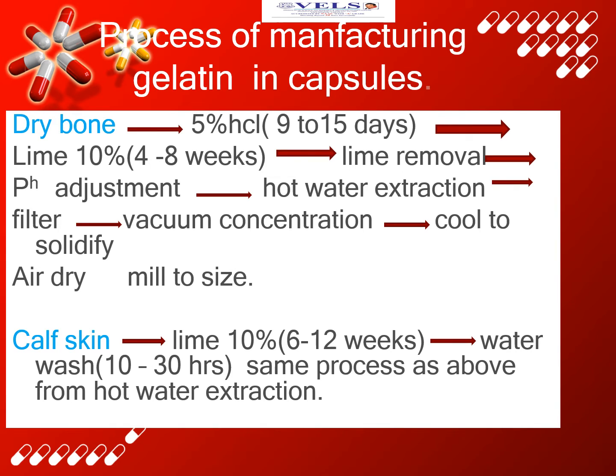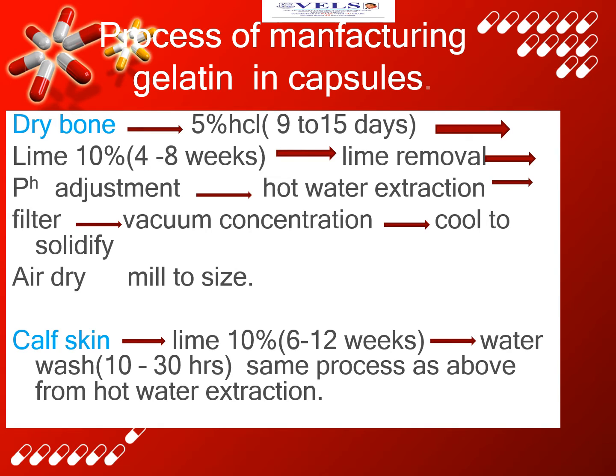Process of manufacturing of gelatin for capsules. The dry bone is taken and treated with 5% concentrated HCl and kept aside for 9 to 15 days. The extraction is then treated with 10% lime for 4 to 8 weeks. The lime is removed, the pH is adjusted, and hot water extraction is made. The extract is filtered and subjected to vacuum concentration. The filtrate is cooled to solidify, air dried and milled to size.